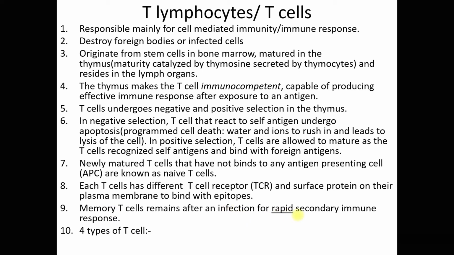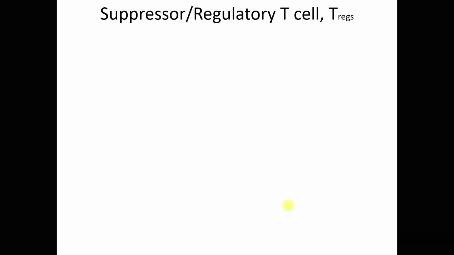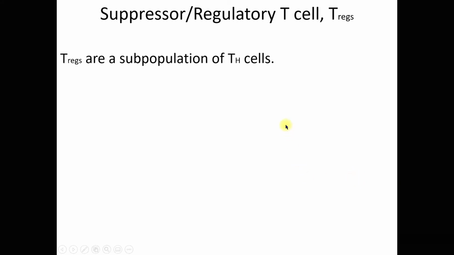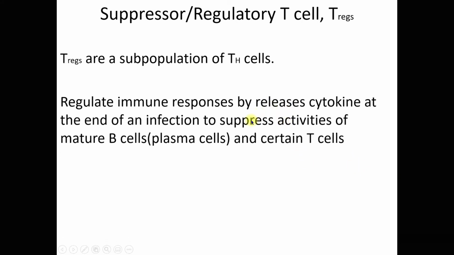So there are many types of T cells, but the 4 types that are important in your syllabus are, right, first is the suppressor T cell or regulatory T cell. Okay, so this suppressor T cell is also known as the regulatory T cell, so Tregs, right? So these Tregs are a subpopulation of the helper T cells, right?